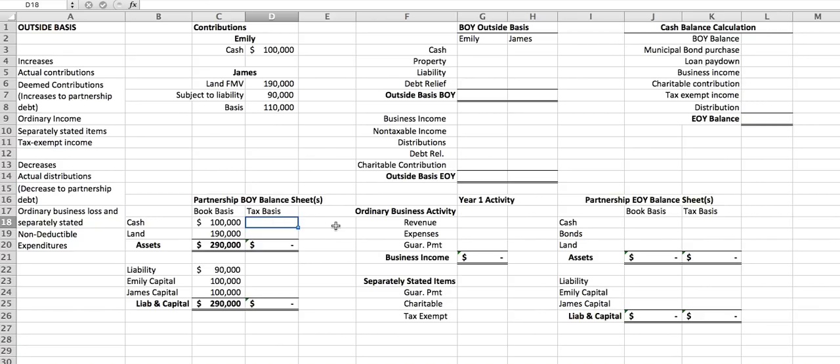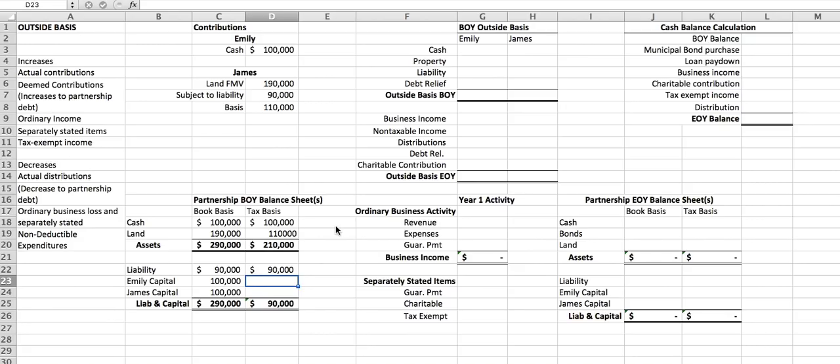Cash is going to come over at a carryover basis, and Emily's basis in her cash is always the same as the amount of cash, so $100,000. Land is also going to have a carryover basis. The basis in James's hands was $110,000. So that gives us total assets of $210,000. The liability is recorded at fair market value, just the amount of the liability, so that's $90,000.